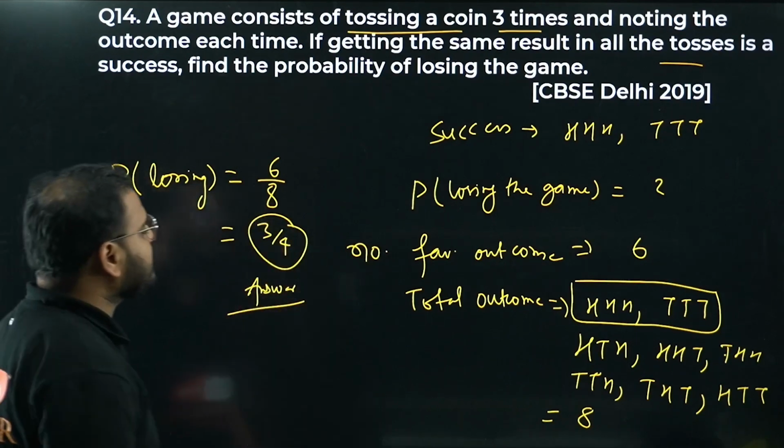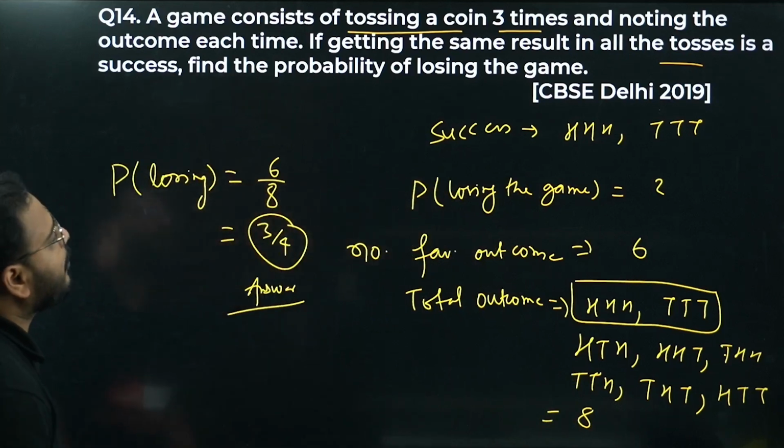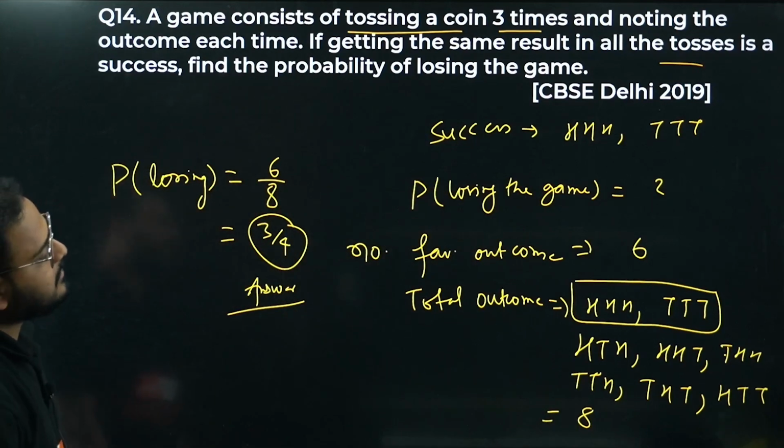2 3 is 6 and 2 4 is 8. So 3 by 4 is my answer. Chances of losing the game is 3 by 4. Have a look. Okay, question number 14 is done.